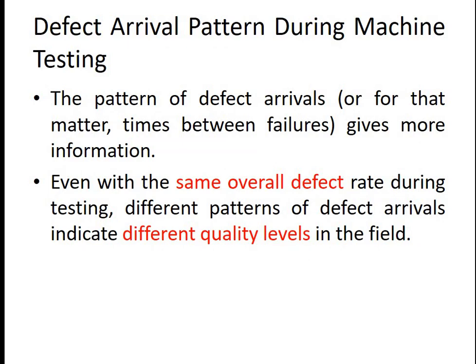Now next is your defect arrival pattern during machine testing. The pattern of defect arrivals, or for that matter the time between failures, gives more information. So once again, I take a call on the kind of pattern I am receiving.